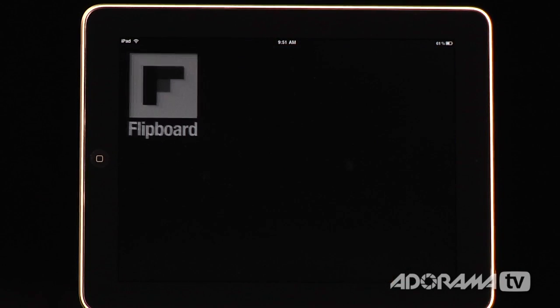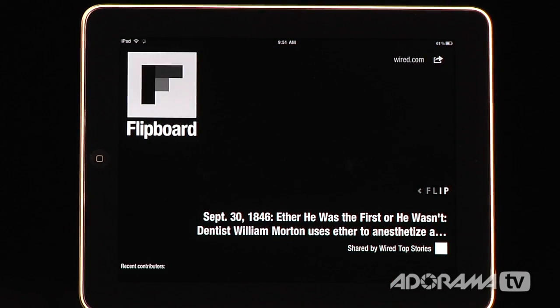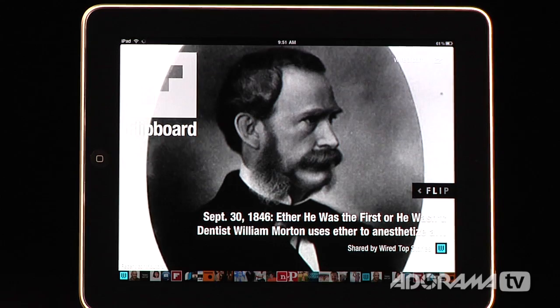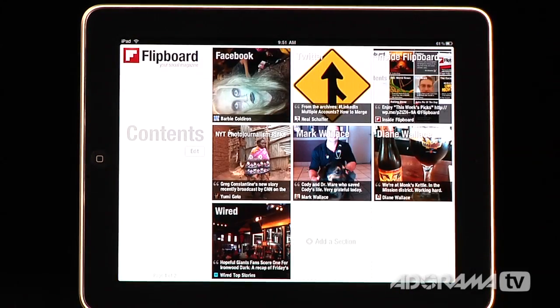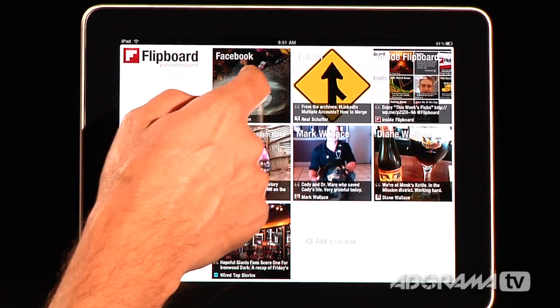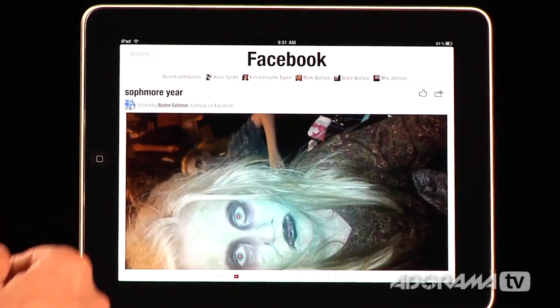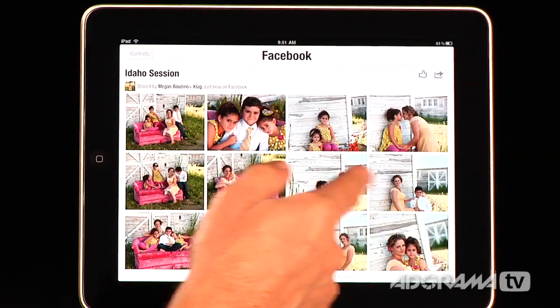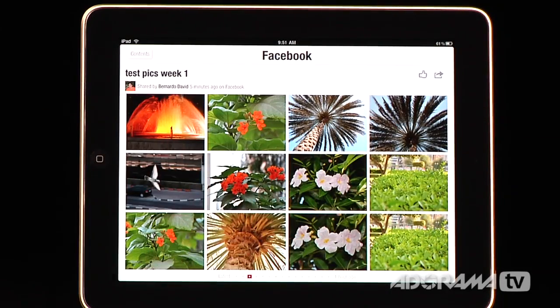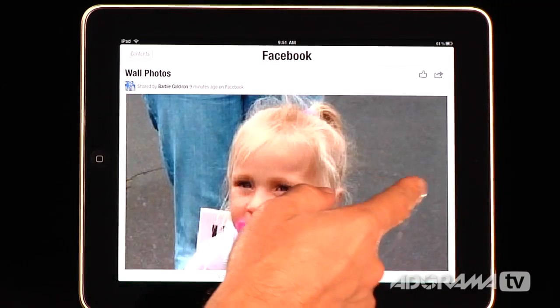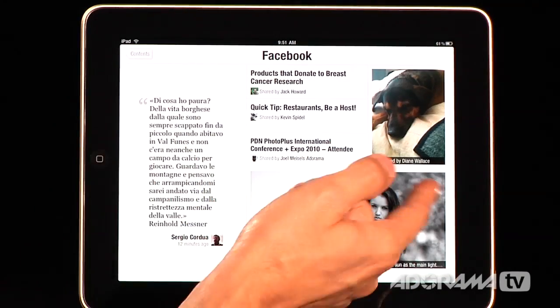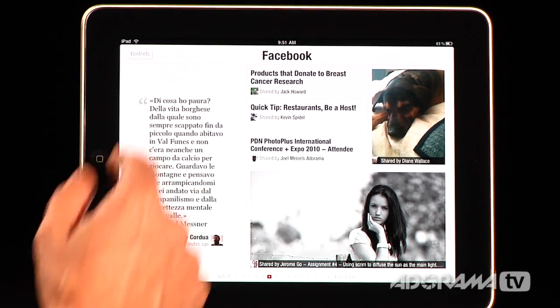Flipboard is an application that allows you to take your Twitter and Facebook feeds and put them all into one place. Now it's really neat because it shows it as a magazine that you can flip through. So on this I have entered my Facebook and Twitter accounts, and so automatically I can go in and see what people in my Facebook account are doing. And this is all of my friends and everything that they're doing. And so we have all kinds of photos, we have articles, people talking about things they're doing. We've got wall photos. It's pretty neat. So we have everything that people are doing on my Facebook account.